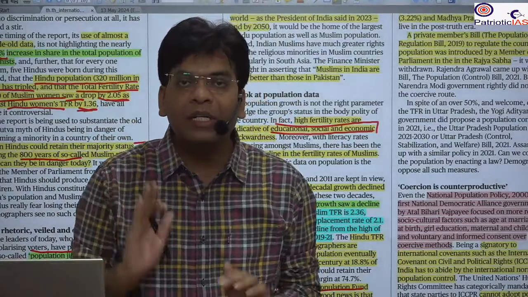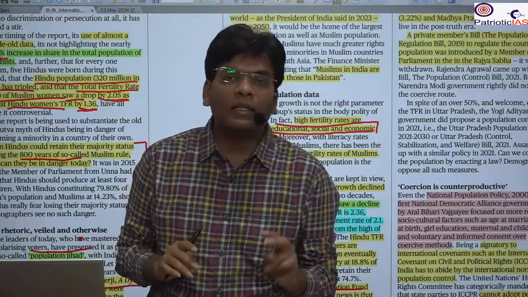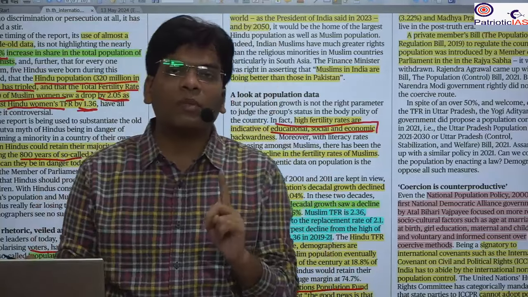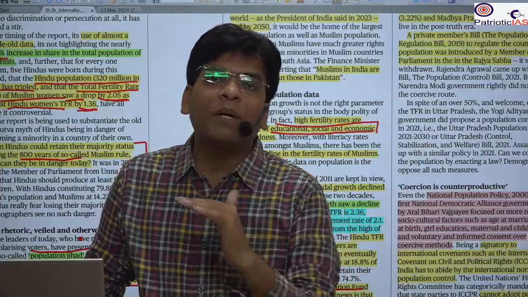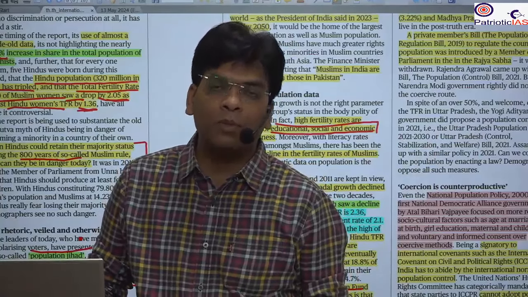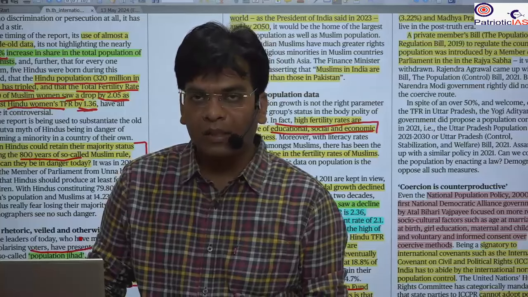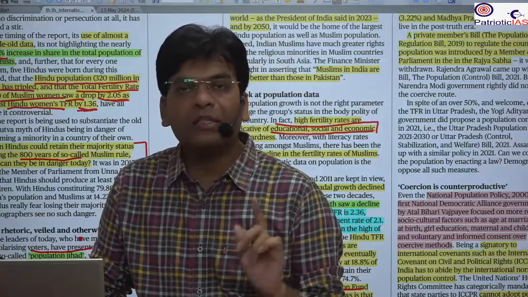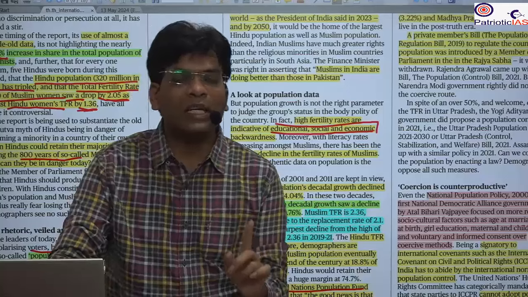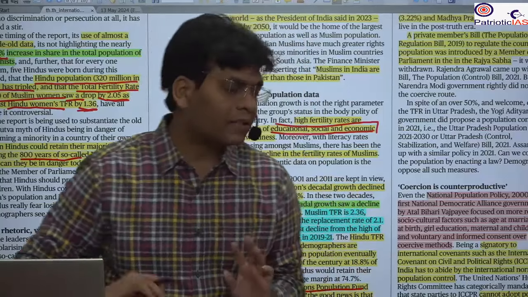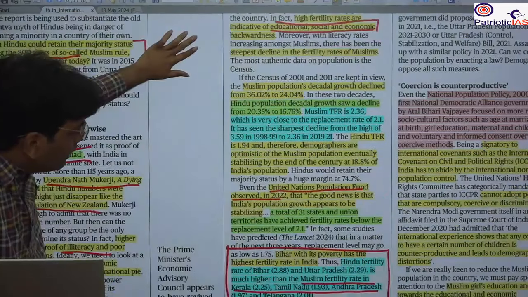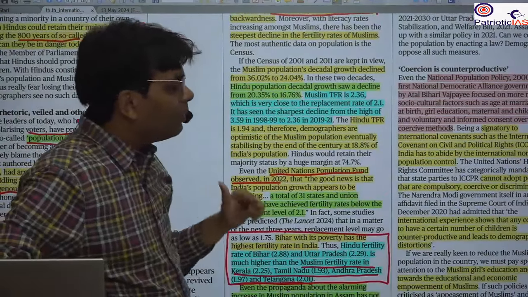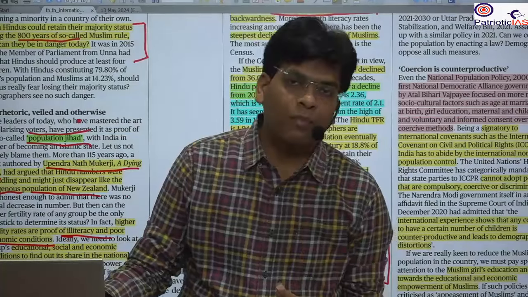This is the case. India has the second largest Muslim population. Even our Muslim population is much larger than that of countries that claim to be Muslim countries, such as Pakistan, Saudi Arabia, or any other. Just one country, Indonesia, has a larger Muslim population than India. And by 2050, India will be the place with the largest population of Muslims.